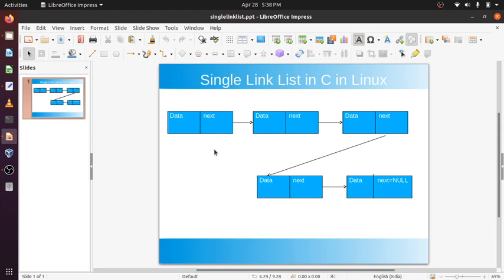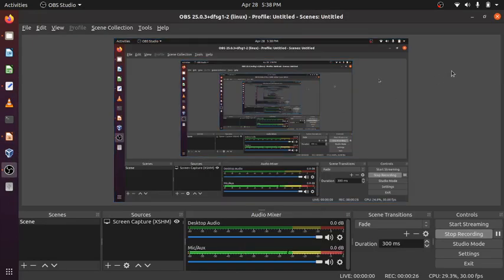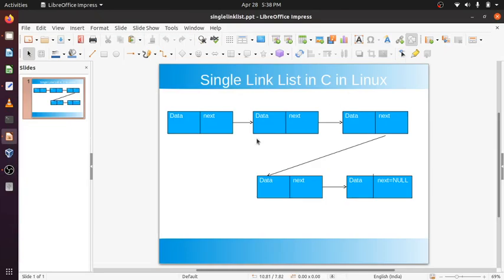In array, previously I had shown where I need to declare it like int array name within third bracket the size of the array. So that has to be specified during compile time. Okay, but if I don't know the size of the array, it can be 100, 200, 500, 600 during compile time. How can I do that?